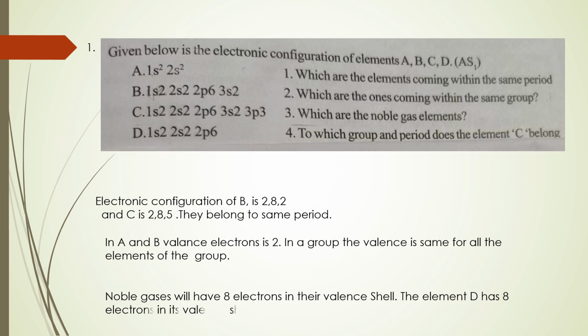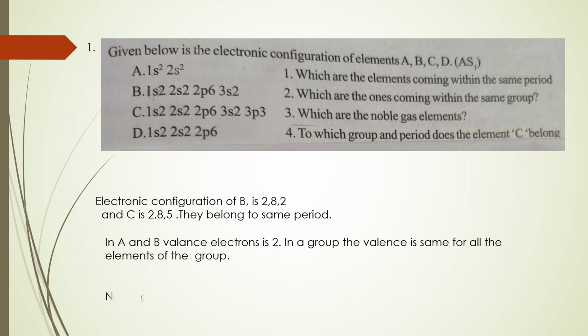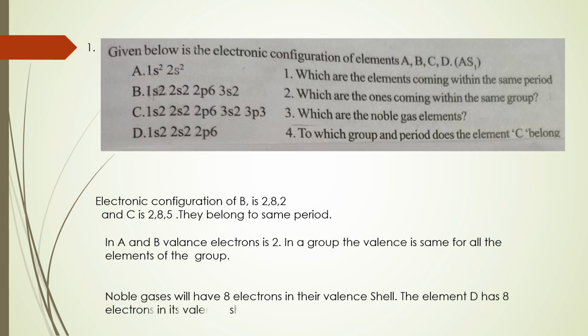What are the noble gas elements? You know that the general electronic configuration of noble gas is ns2 np6. Except helium, all other noble gases will have 8 electrons in their outermost orbit. So noble gases will have 8 electrons in their valence shell. The element D has 8 electrons in its valence shell.